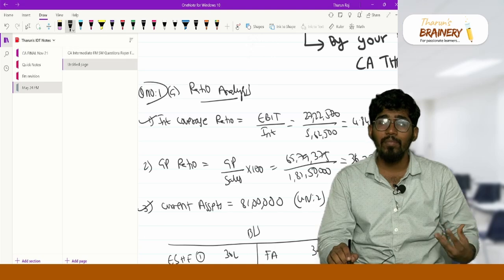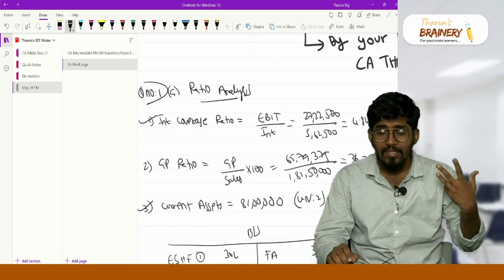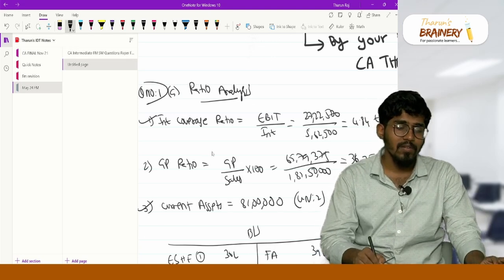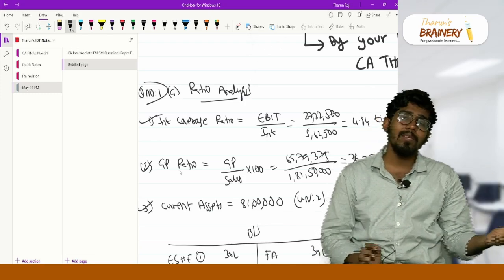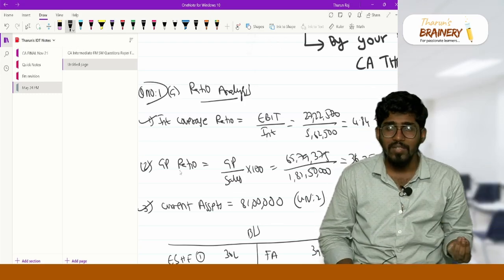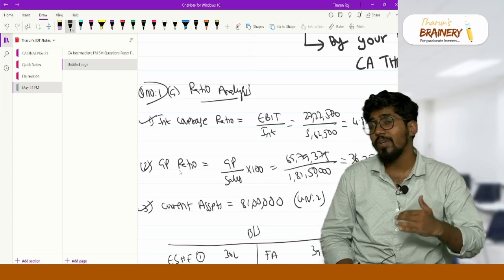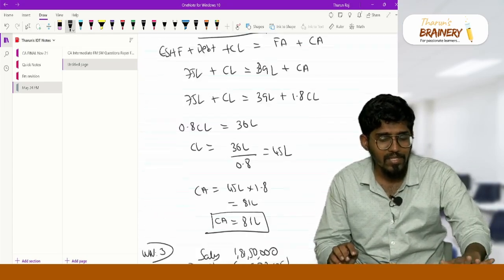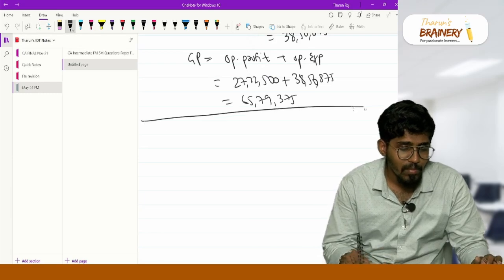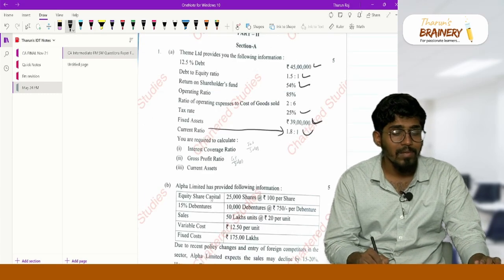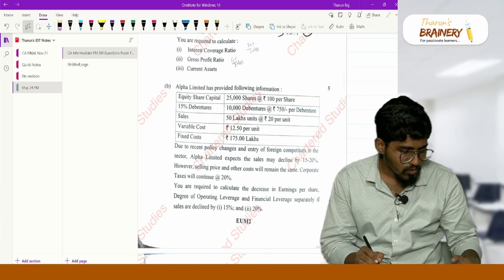See, we took a lot of time because I'm also explaining and I'm also writing. So 36.25% is the gross profit ratio. You can use any method. Some people would have done some long method, but I think this is the shortest method. If you have some other short method, you can tell in the comment section also. So this is the GP ratio. So with this, problem number 1A is completed. 5 marks is completed.